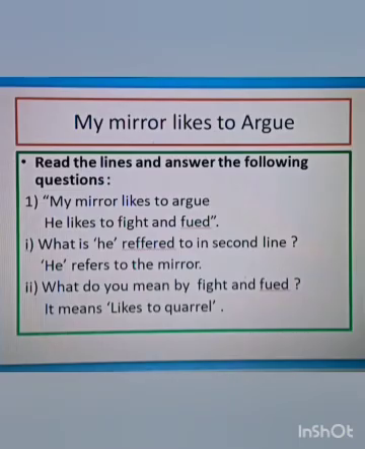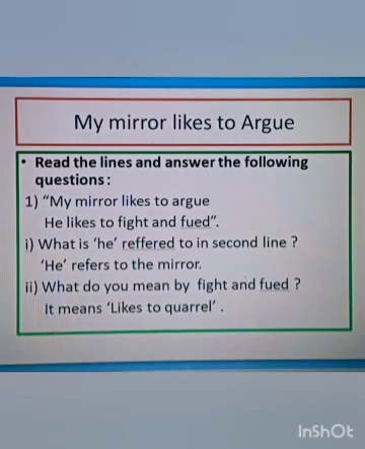Children, first read the poem My Mirror Likes to Argue, and then here I have given you a few lines. Read those lines and answer the questions given below. The first lines I have given you are: My mirror likes to argue. He likes to fight and feud.